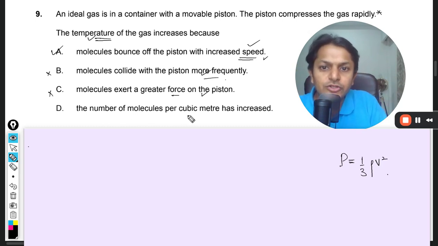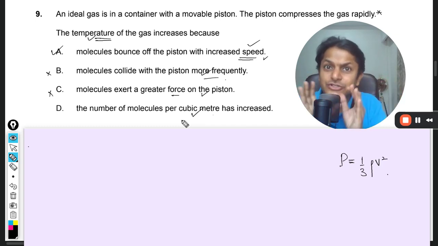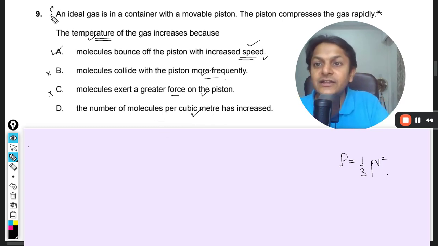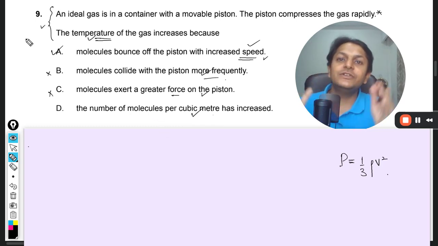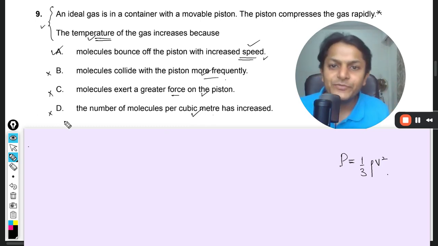The number of molecules per cubic meter has increased. Now even this is correct, isn't it? Because the volume has reduced, so of course the density is higher, so there are more molecules per cubic meter. That information is correct, but again it has nothing to do with the context mentioned here, nothing to do with the temperature. That is why D is also wrong.